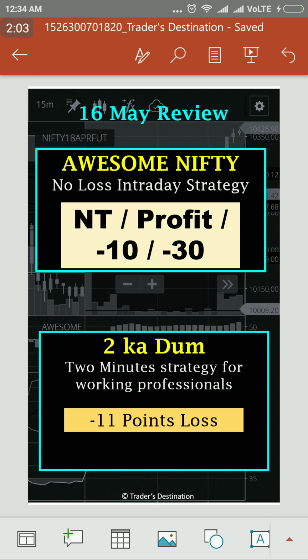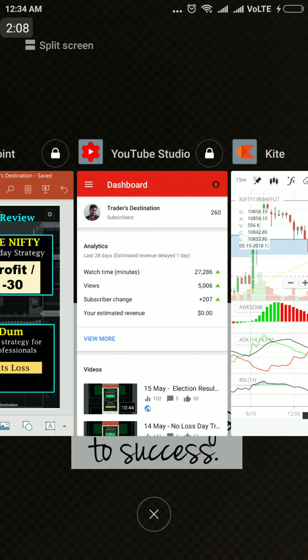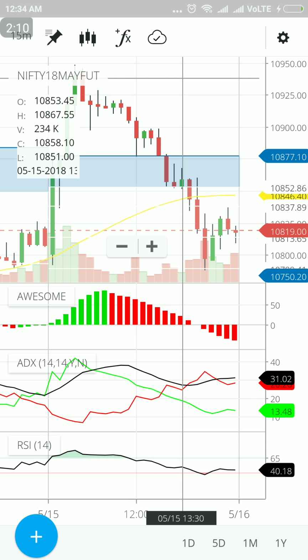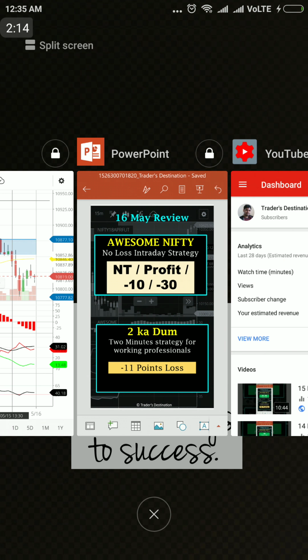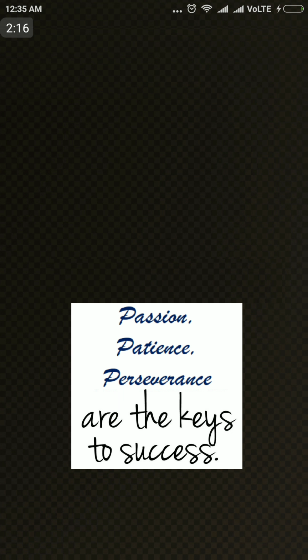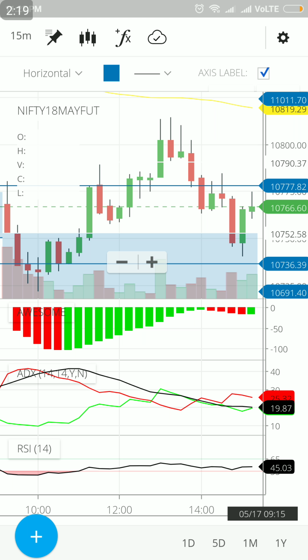So friends, I want you to focus on this chart for the next few minutes so that I can walk you through this. Unfortunately, it's already 12:30, hence the chart has disappeared, but not a problem. I have taken a screenshot of this page so that I can walk you through this. Okay, so see what had happened today.